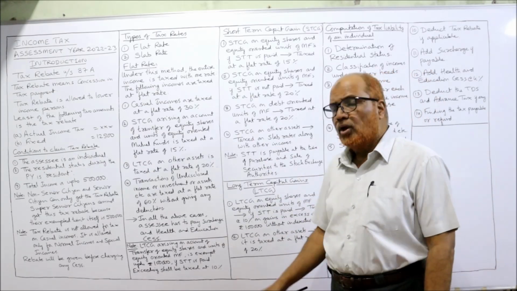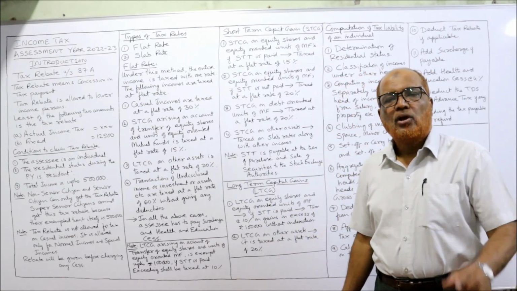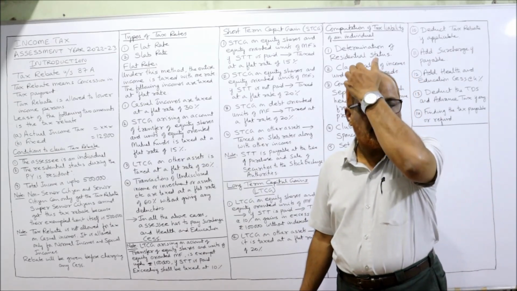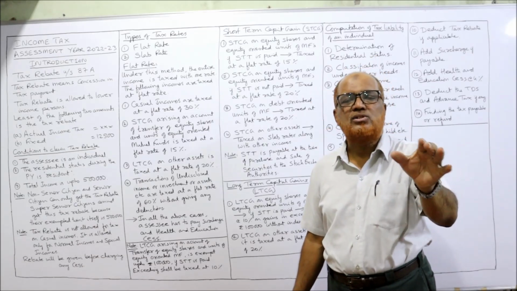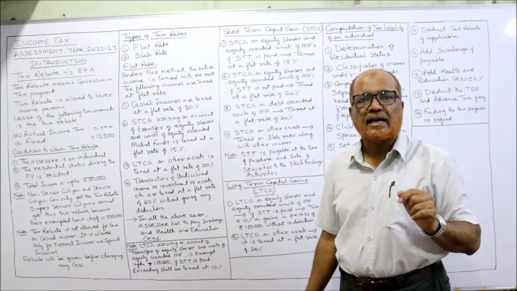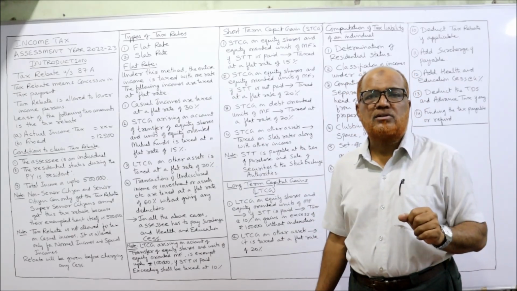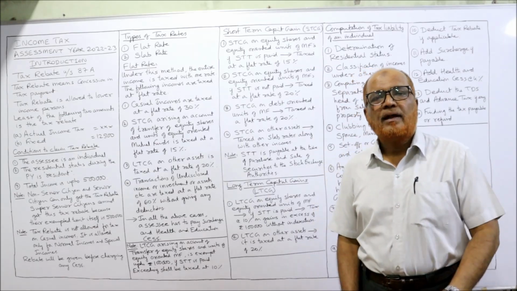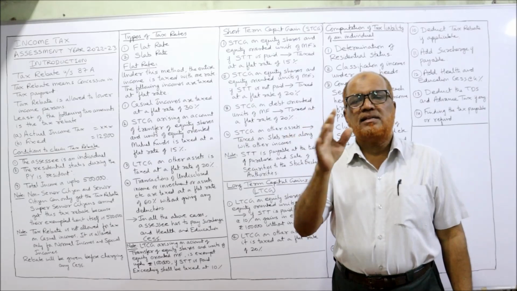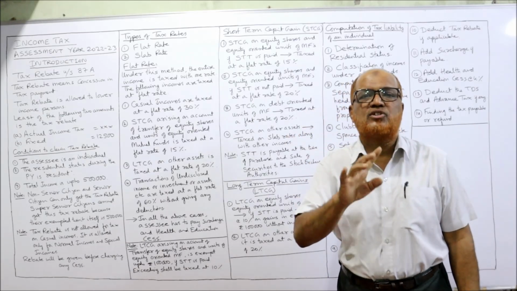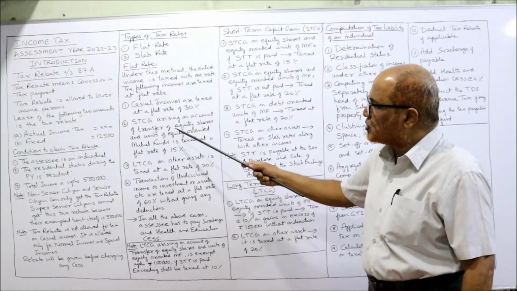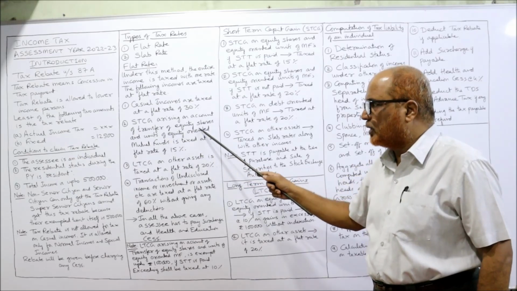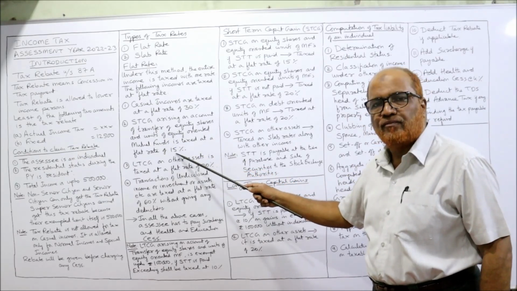Note, LTCG, long-term capital gain on transfer of equity shares and units of equity-oriented funds of mutual funds is taxed at the rate of 10% without indexation, in excess of 1 lakh rupees. That means up to 1 lakh rupees LTCG on transfer of shares is exempt. STCG on transfer of equity shares and units of equity-oriented mutual funds is taxed at a flat 15%.